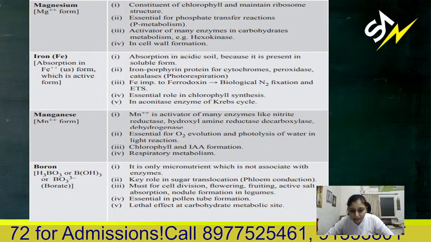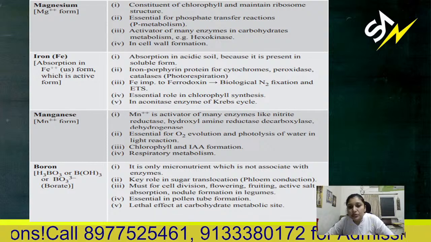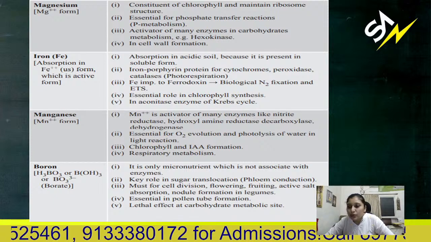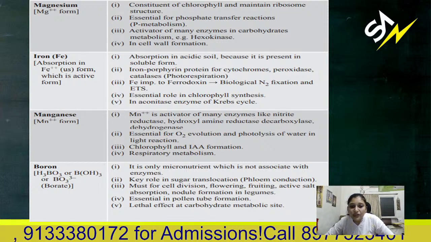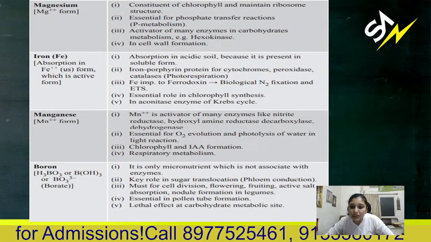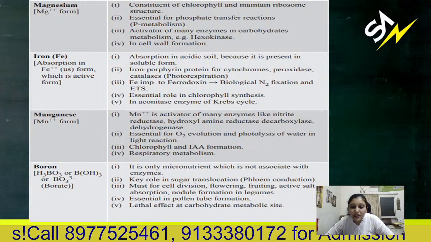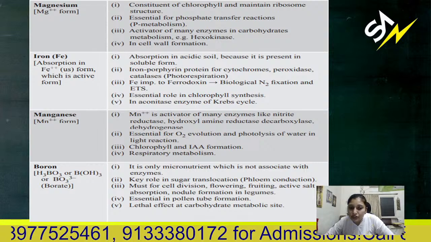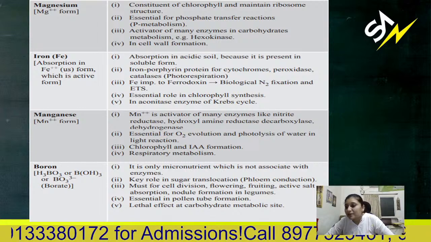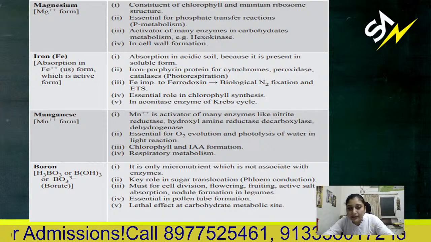Then boron. It is the only micronutrient which is not associated with enzymes. It has a key role in sugar translocation, it is a must for cell division, flowering and fruiting, and active salt absorption, and nodule formation in legumes. It is essential in pollen tube formation also. Deficiency shows a lethal effect at the carbohydrate metabolic site.